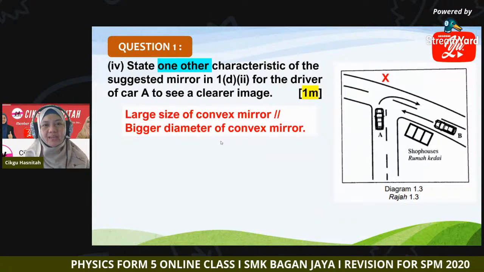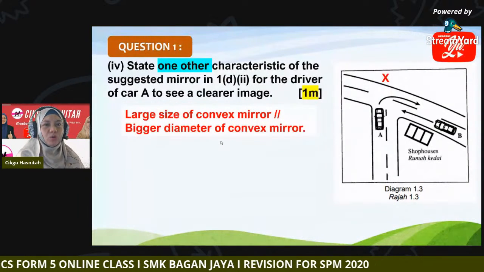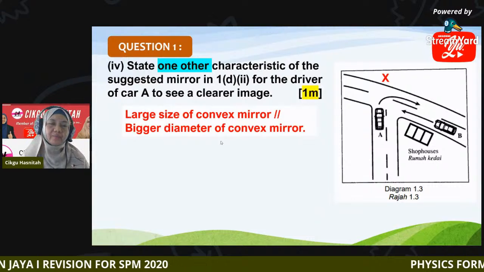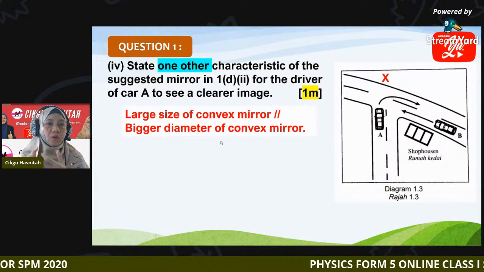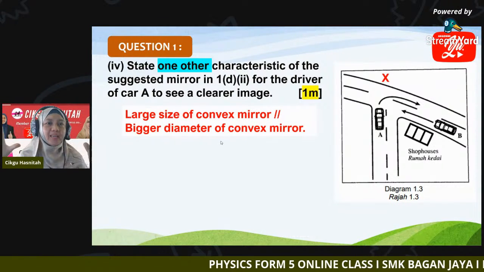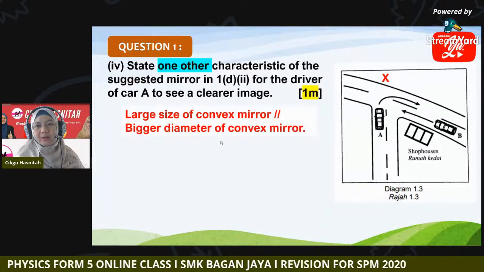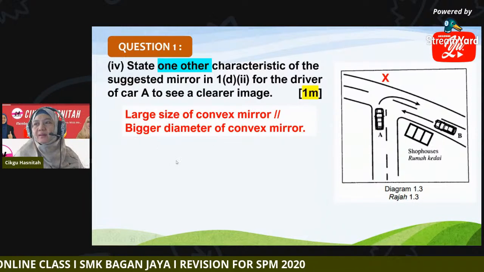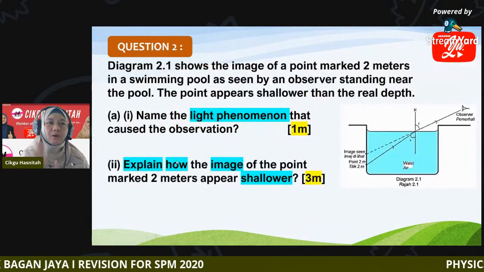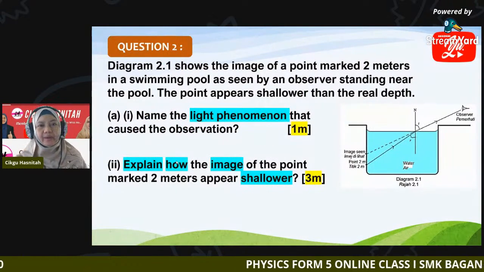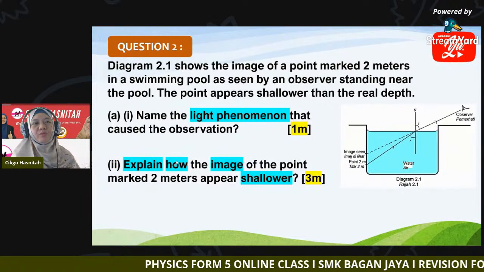Did you get it, class? Larger size or bigger diameter of convex mirror, and of course, yes, long focal length. When the diameter is bigger, of course, definitely the focal length will be longer. Okay, that's all for question 1 on mirrors, plane and convex mirror. Now let's move to question 2.